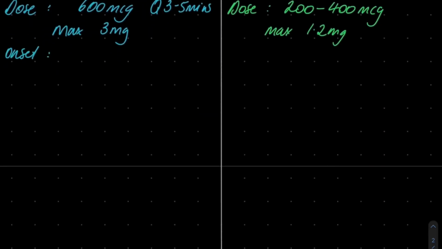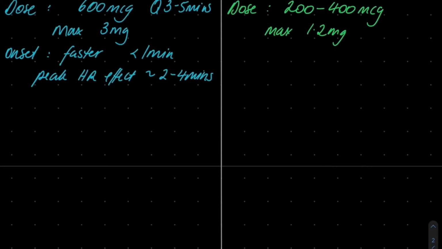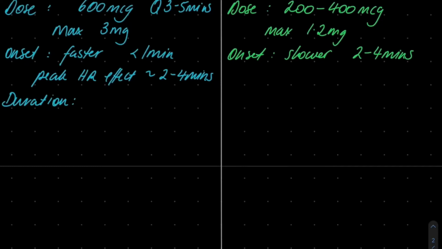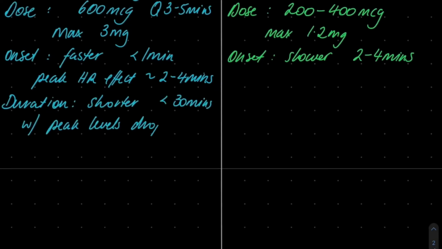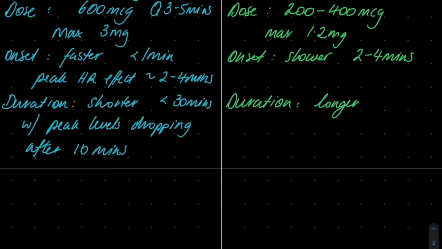Atropine has a much faster onset, occurring in less than 1 minute, with a peak effect on the heart rate occurring within 2 to 4 minutes. Glycopyrrolate, on the other hand, is slower than atropine, with around a 2 to 4 minute onset. Atropine has a much shorter duration of action, around less than 30 minutes, whereas glycopyrrolate's duration can last up to 2 to 4 hours, and thus this is why it's often paired with neostigmine.